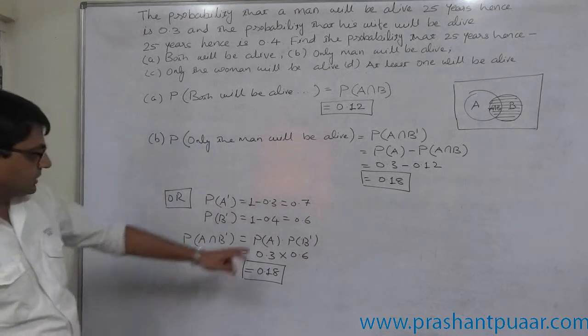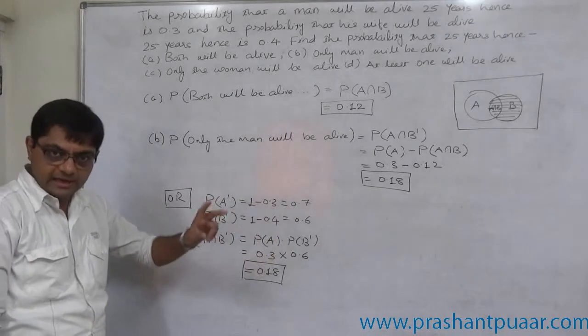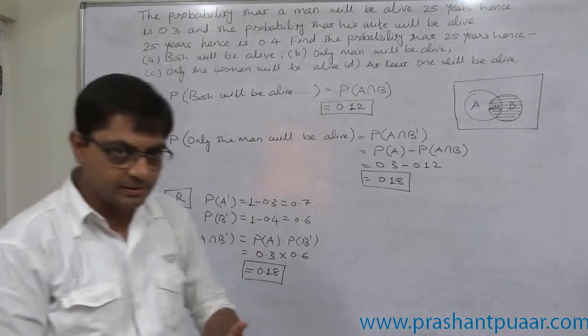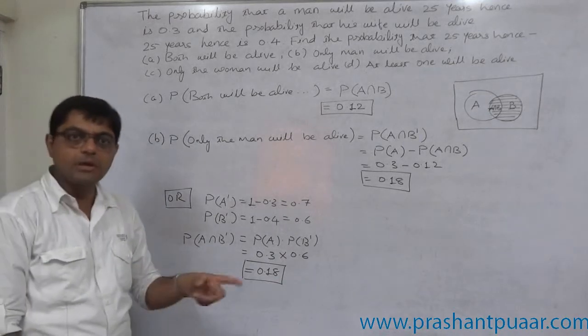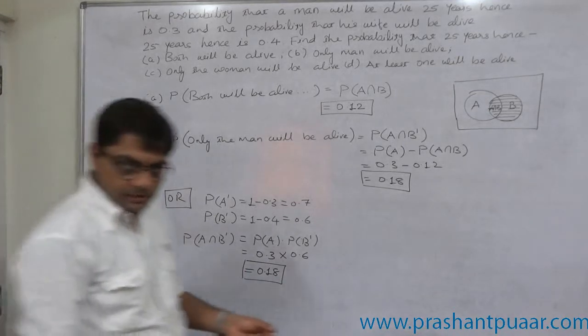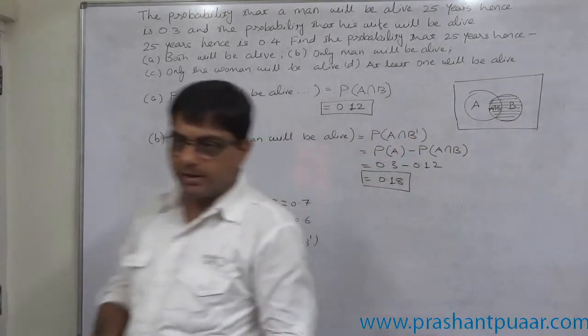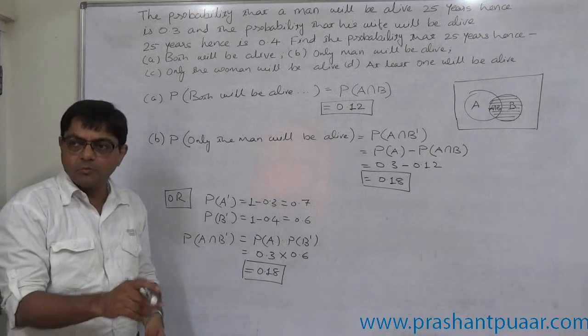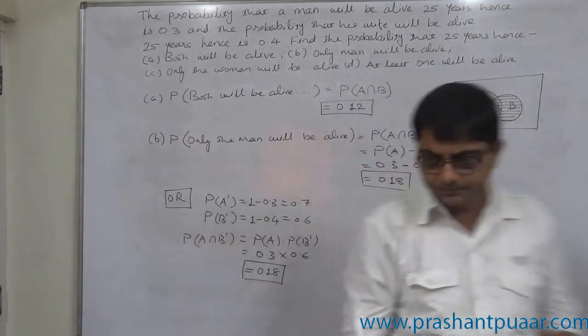But this way of calculation can be used only where two events are independent. If A and B are independent, then A complement and B complement are also independent. So all the four events are independent: A and B, A complement and B complement, A and B complement, A complement and B. All four are independent.